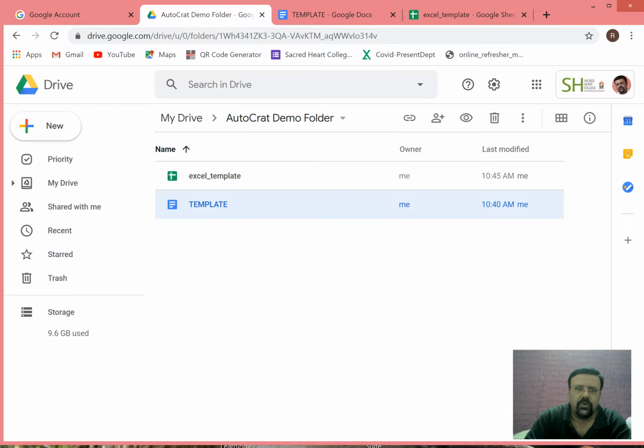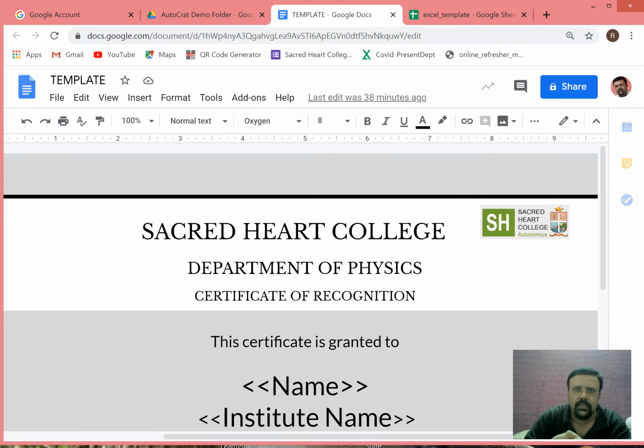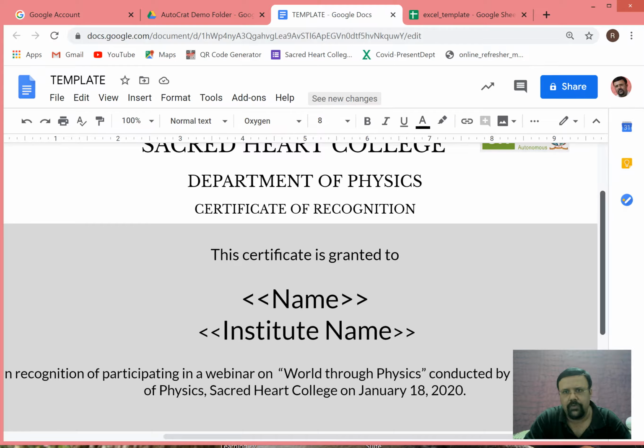Right. So before we jump in, I will just show the template of one of the certificates which I would like to issue to the participants. In the Drive you make a folder where you are working, and within that folder you should have the template, and the template is the basic form the certificate will look like. So I just show the template. If you click on the template, a template will come. I have just made a template for this demonstration.